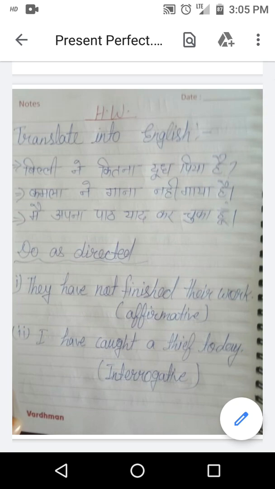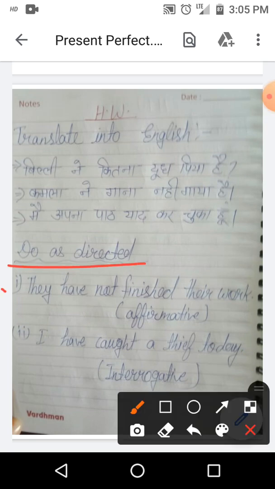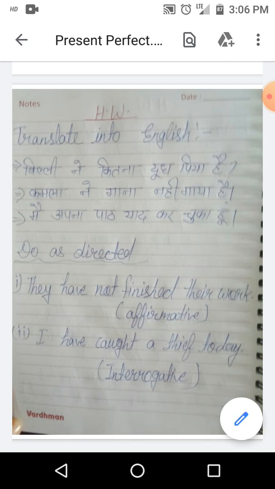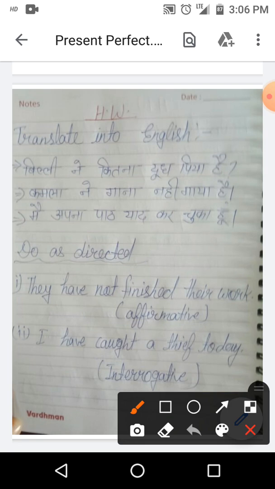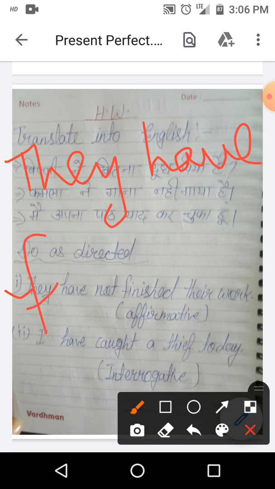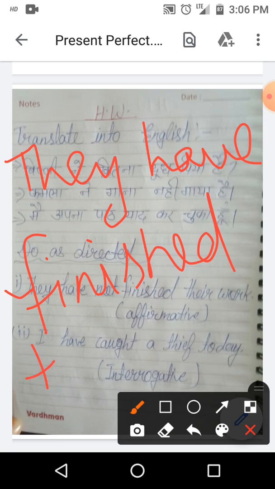Next one is do as directed. You have to change the first sentence into affirmative. It is negative, that's why we have to make it affirmative. So we have to remove not from the sentence to make it affirmative. The answer will be they have finished their work.